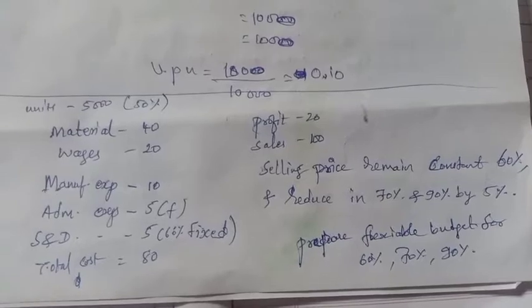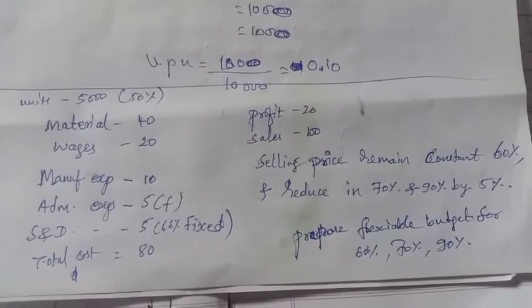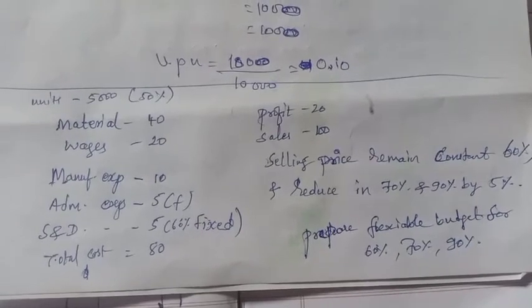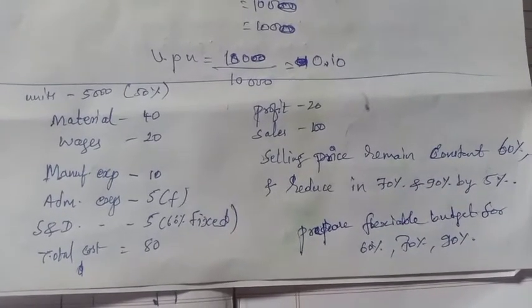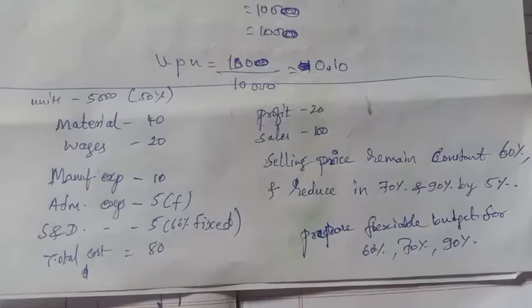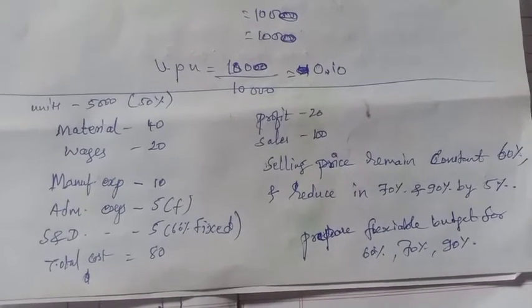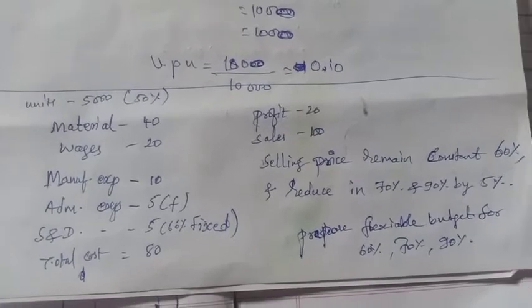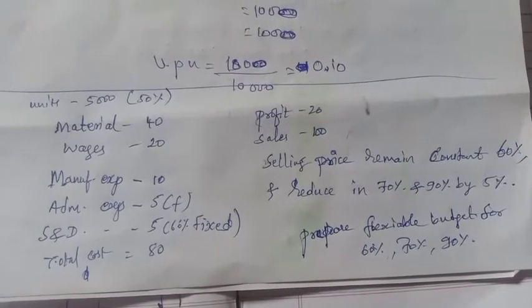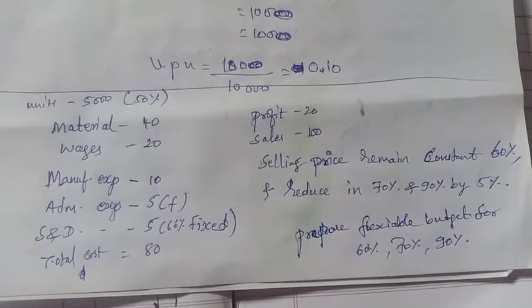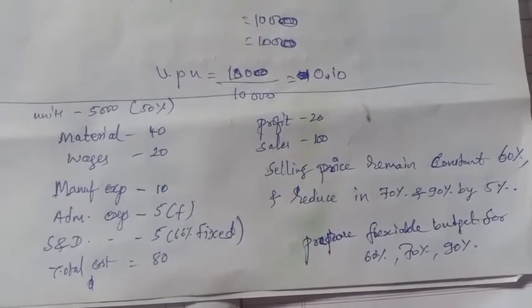Here I wrote the question in short form. It is there in your material. Units produce 5000 units at a capacity of 50%. So all the information is given for 50% capacity, that is for 5000. Material 40 rupees, wages 20 rupees, both should be considered as variable, and taken to prime cost.